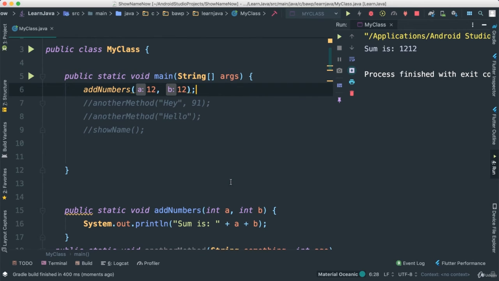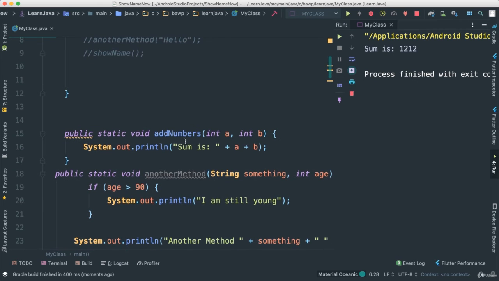Whew. That is not what we were expecting. What's going on? Let's probe in and see what's really going on here. Well, we say here sum is, and of course this is a string, as you know by now, and this plus is concatenation. And then what's happening here, we have A, whatever we are passing in our add numbers, and B, whatever also we're passing as integers. These are parameters, all right, we specified. But why is it that we're getting 1212? Because 12 plus 12 should be 24.